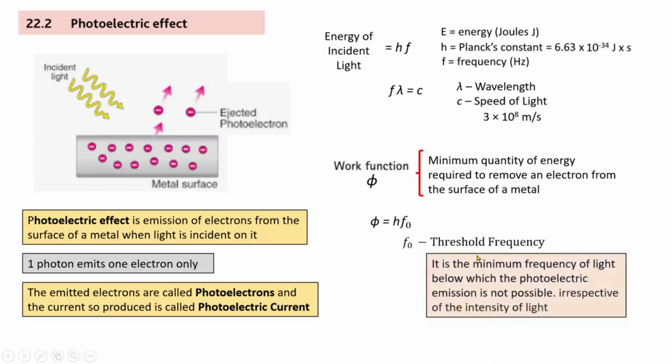Threshold frequency. And Thiru, can you read out this statement? It's the minimum frequency of light below which the photoelectric emission is not possible, irrespective of the intensity of the light. And Thiru, what does intensity mean? Intensity is like the amount of light. Yes, the amount of light which is coming in. So amount of light is not important. It's the frequency which is more important.